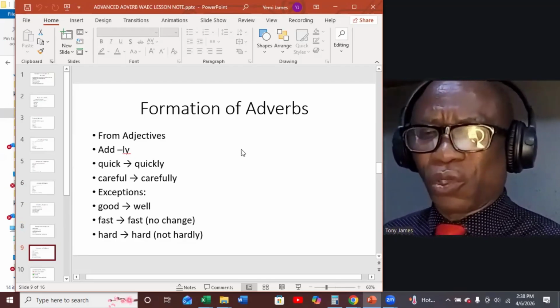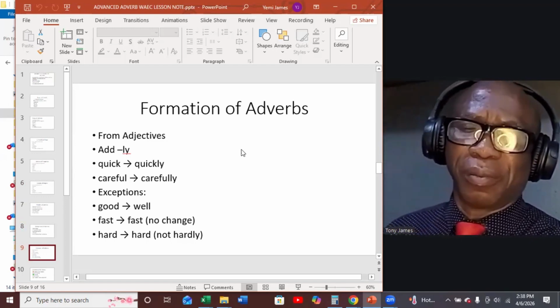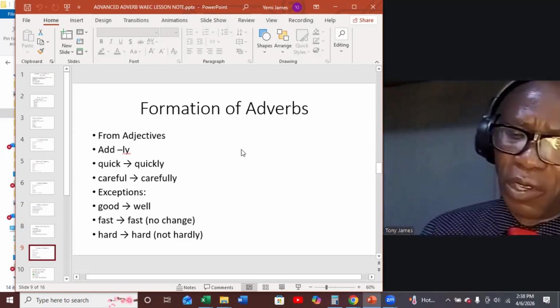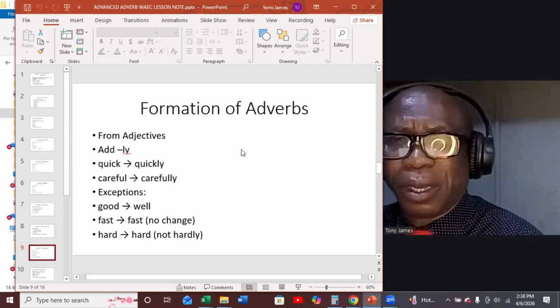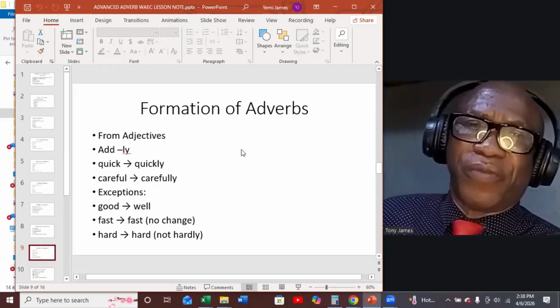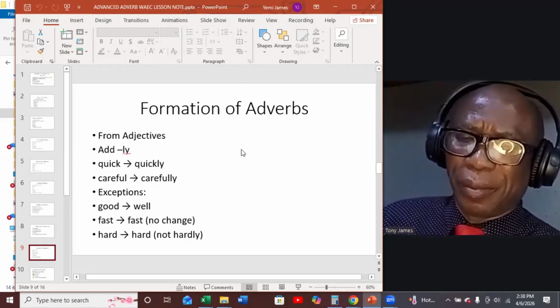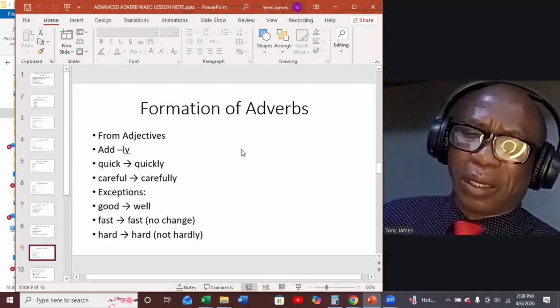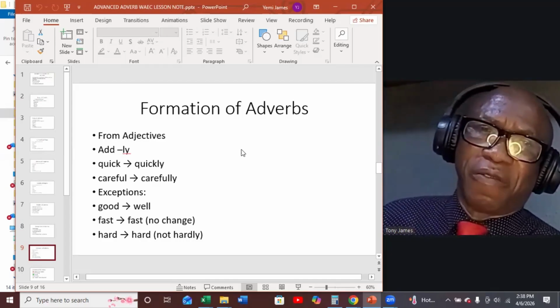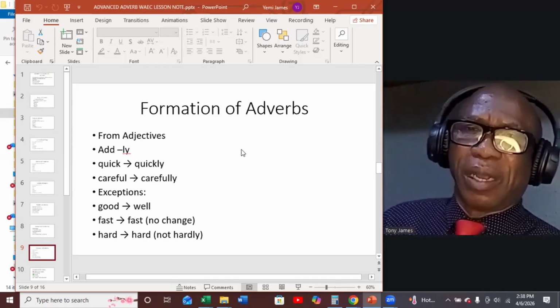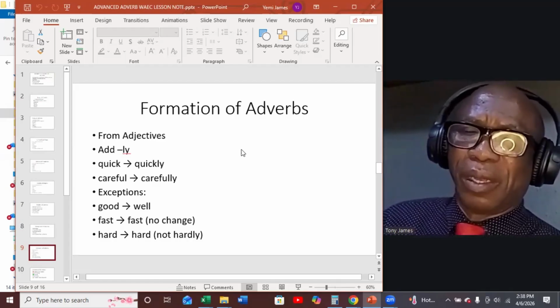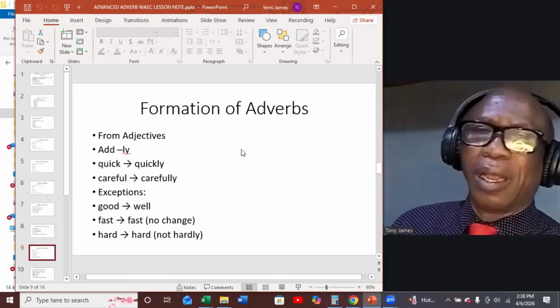But we must note that there are some exemptions also. For instance, good. The adverb form of good is well. Then look at this exemption, fast. Fast as an adjective is also fast as an adverb.